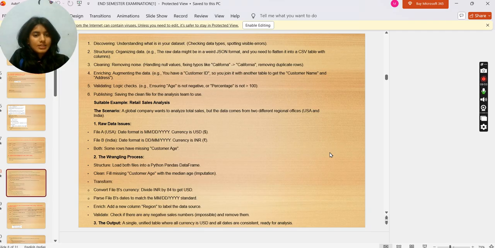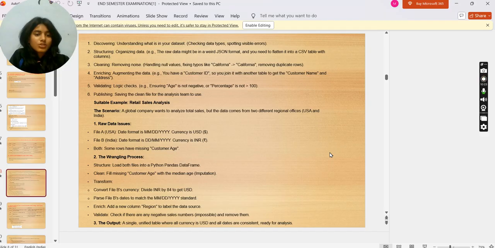Suitable example: retail sales analysis is a scenario. A global company wants to analyze total sales, but the data comes from two different regional offices, USA and India. Raw data uses file A, the USA data, with date format MMDDYYYY. Currency is USD. File B, India, has date format day, month and year. Currency is INR, rupees. Also some rows have missing customer age.